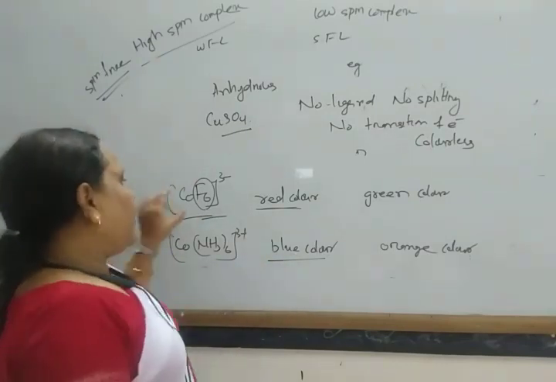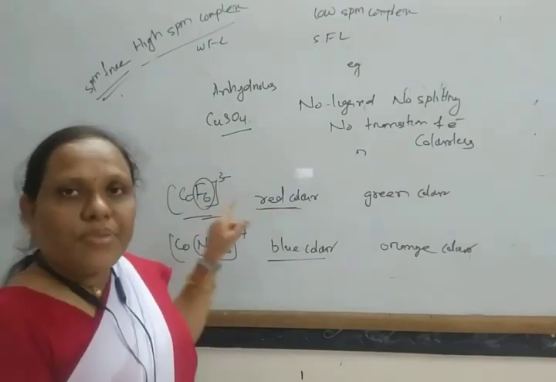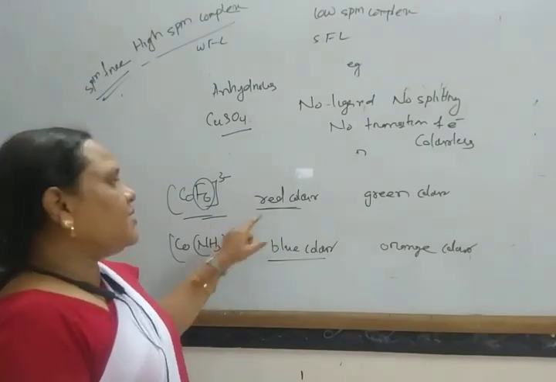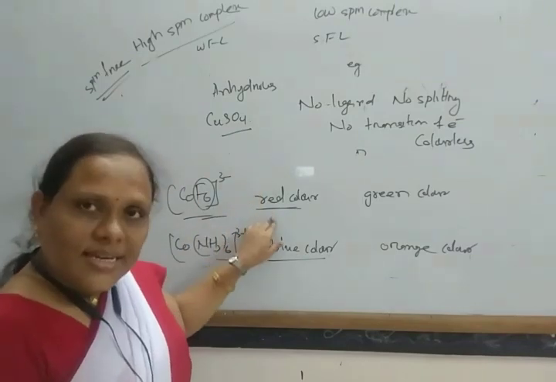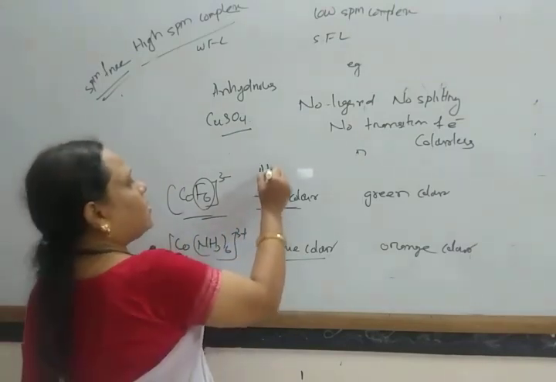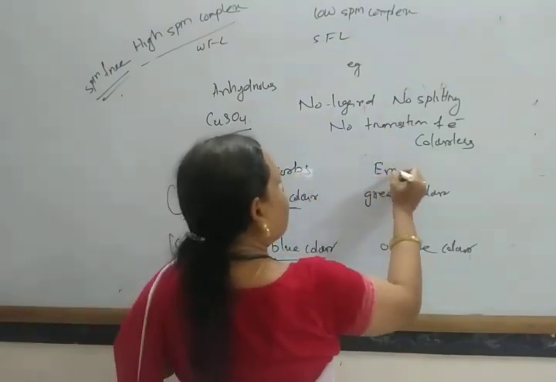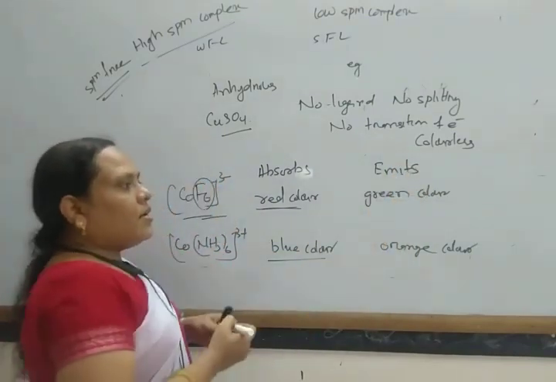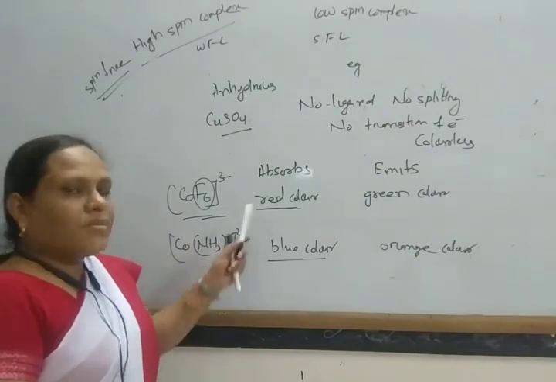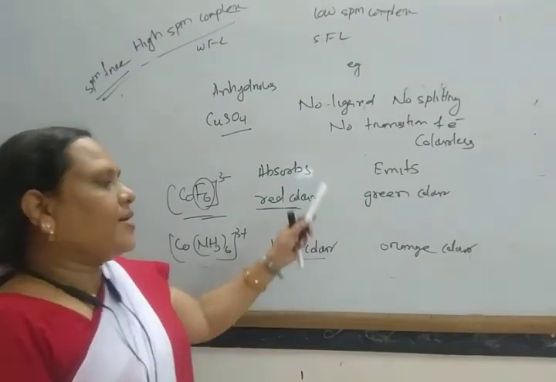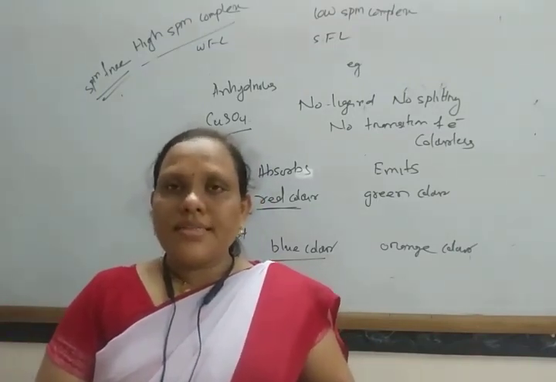And in [CoF6]3-, as the field strength is less, the splitting is less. In this same high wavelength region or less energy region, it absorbs from the less energy region and emits the complementary color, that is green color. As the field strength is more, it absorbs from the high energy region, that is blue color, and imparts orange color. So this is all about crystal field theory.